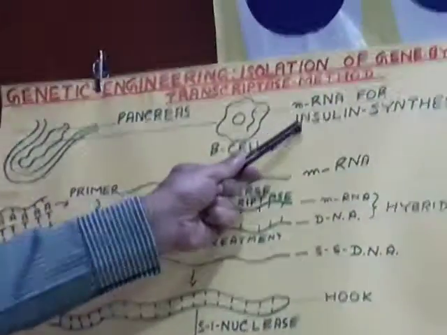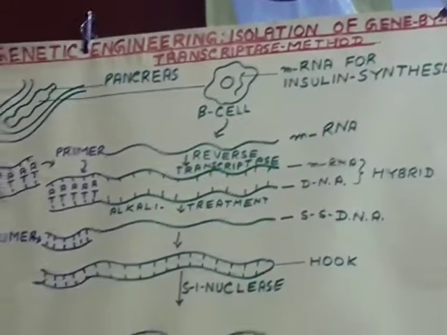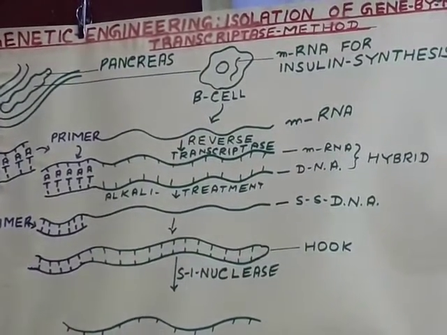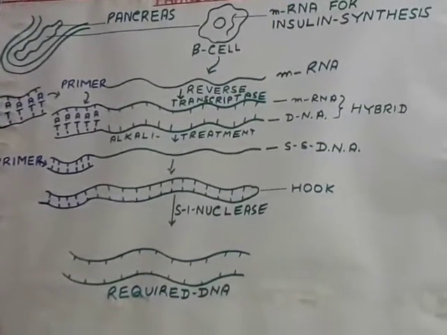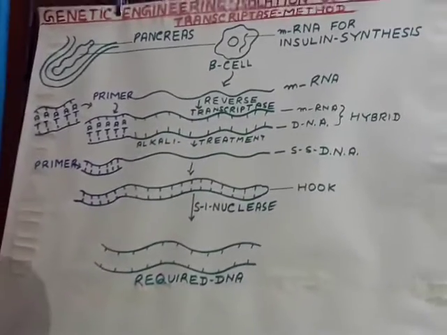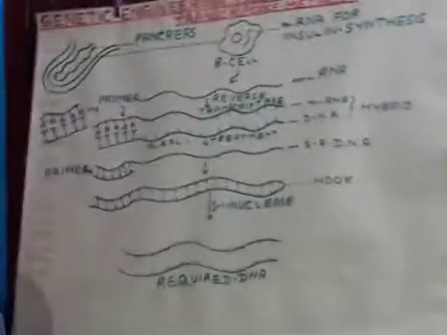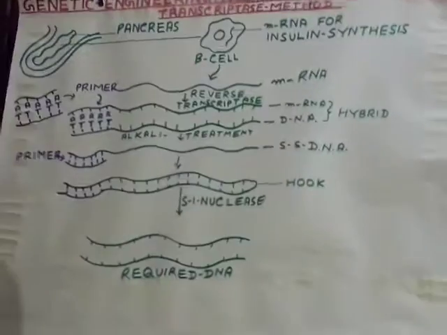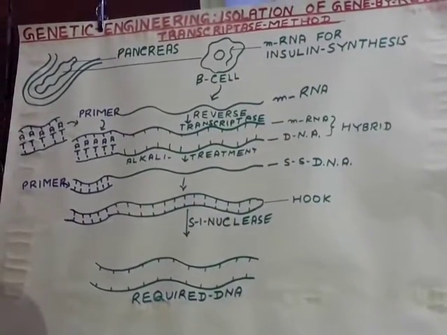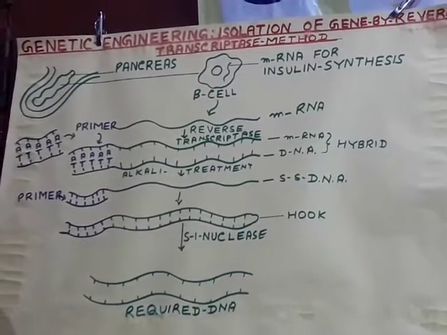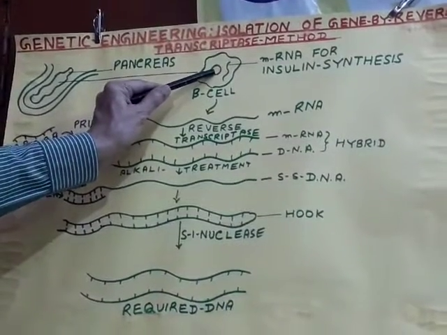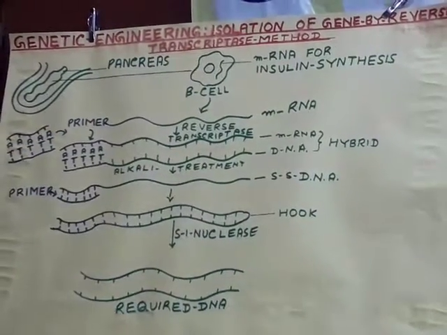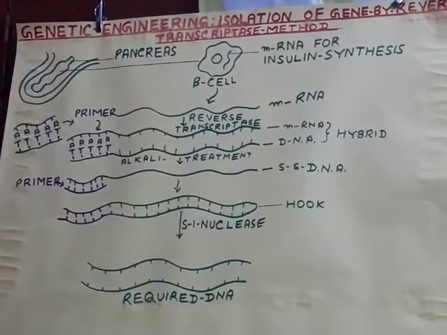Beta cells are responsible for synthesis of insulin hormone, and 50 years ago, for the treatment of a diabetic patient, calves of cows were killed, and from them insulin hormone was isolated. But now it became possible to isolate the gene itself from the nucleus, which was very difficult. Of course, later on it became possible.